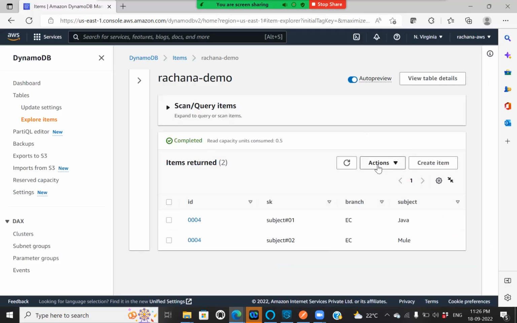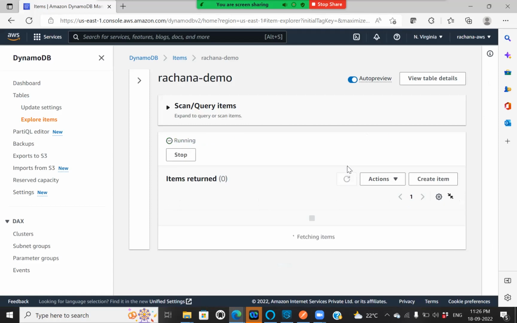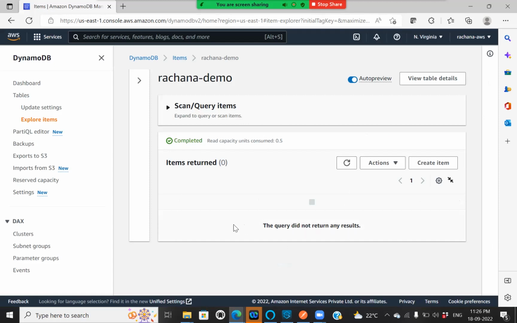Let's see my DynamoDB. Initially I had 2 records. After refreshing, I should have 0 records. Yeah, we have successfully deleted the items.